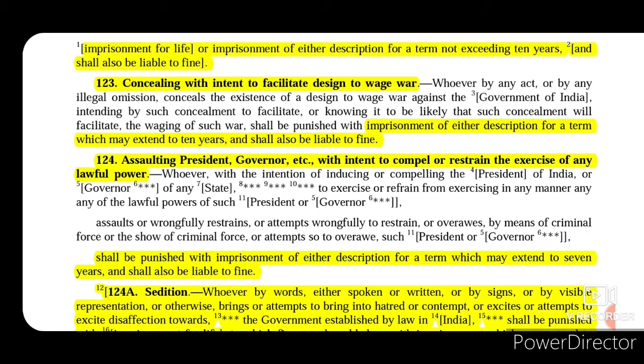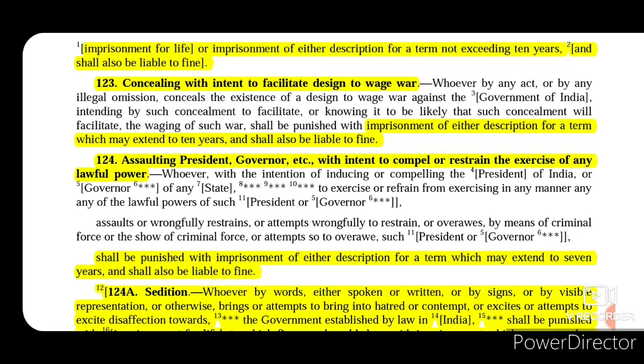Now section 123 talks about concealing with intent to facilitate design to wage war. Say for example, any person has by any act or by any illegal omission tried to conceal or has actually concealed the existence of a design, a plan or a blueprint of such plan to wage war against the government of India, and he intended by such concealment to facilitate, or he knew that if he tried to conceal such design, it would facilitate such waging of war against the government of India.